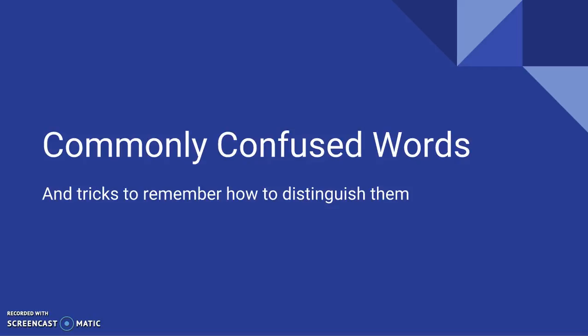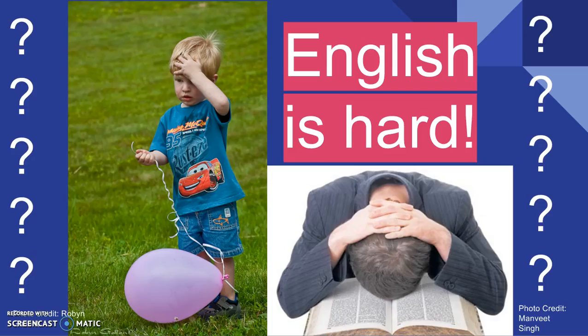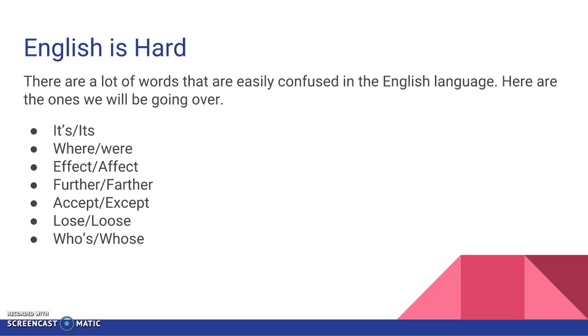Hi, so I'm going to be talking about commonly confused words in the English language and how to remember to distinguish them. English is hard. So there are a lot of easily confused words, and a number of them we'll be going over are it's and its, where and were, affect and effect, further and farther, accept and except, lose and loose, and who's and whose.